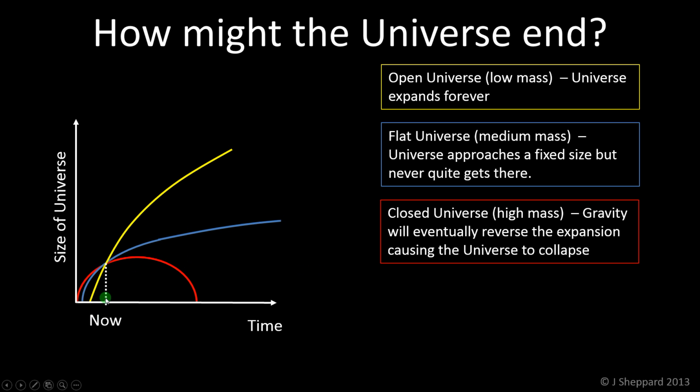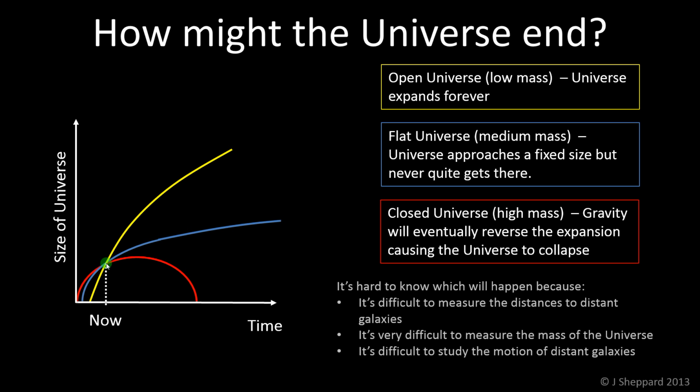And just to be clear, the place we are now is where these things are overlapping, right? We know, roughly at least, what the local size of our universe is. So whichever of these three is occurring, we can't really tell at the moment, and the reason it's very difficult to tell is, as we've said before, it's extremely difficult to measure the distances to distant galaxies, which is what is used to come up with this data. It's incredibly difficult to measure the mass of the universe. We have to count all the material that we can see, and even then it turns out that there's some material we might not be able to see.